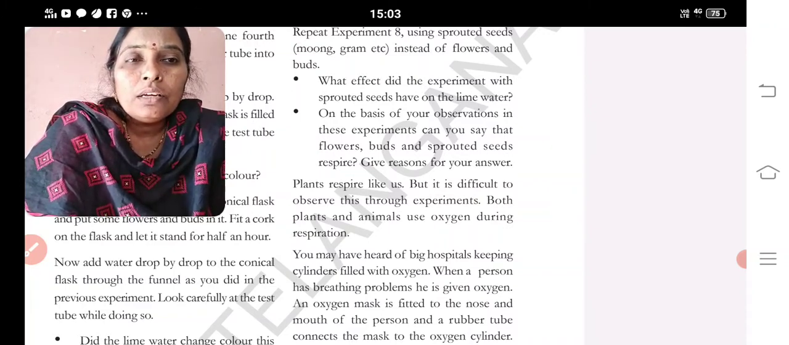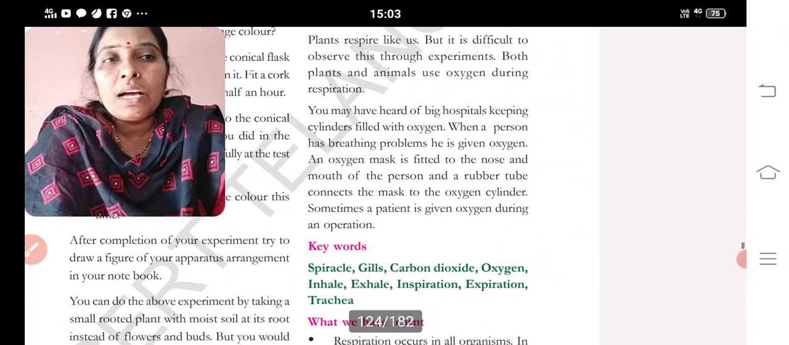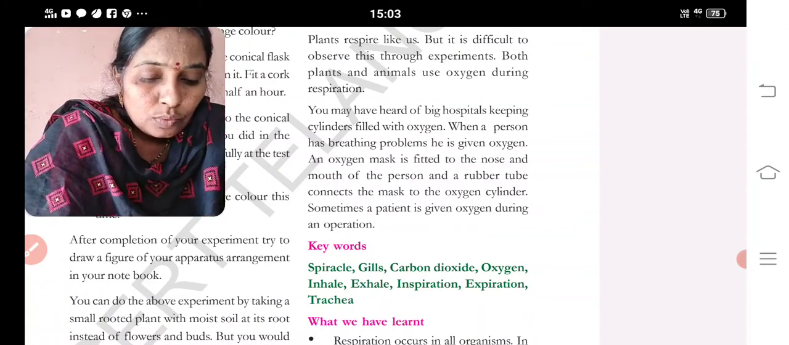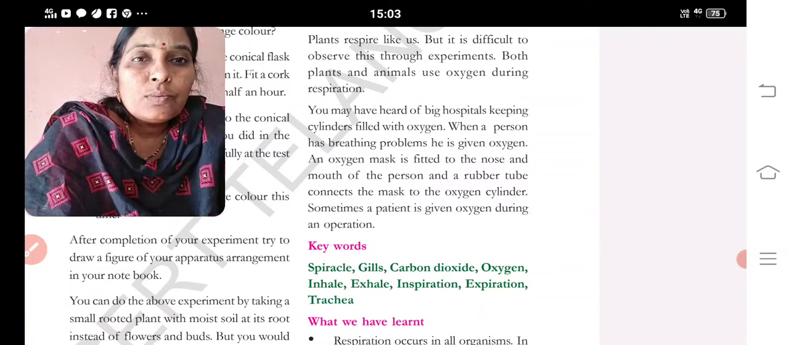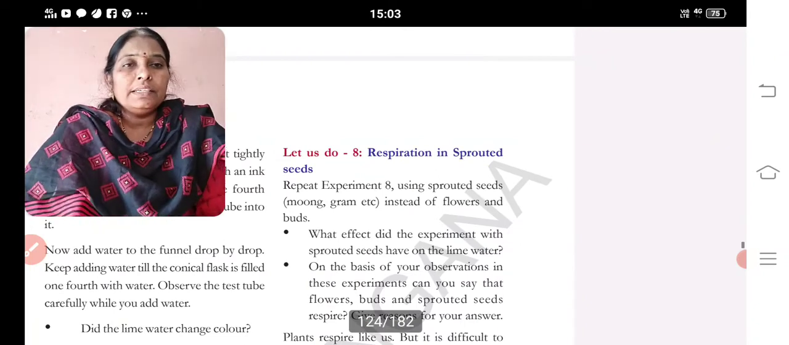You might have heard of a big hospital keeping cylinders with oxygen. When a person has a breathing problem, he has to be given oxygen. An oxygen mask is fitted to the nose and mouth of the person, and a rubber tube connects that mask to the oxygen cylinder. Sometimes a patient is given oxygen during an operation. So respiration in plants, respiration in animals and respiration in sprouted seeds.